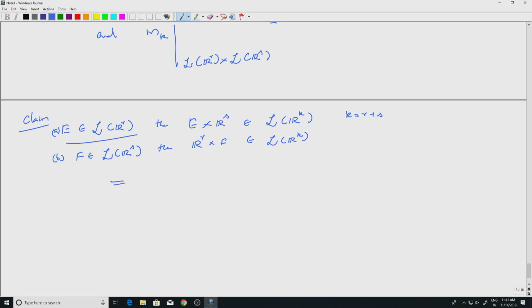So both imply, if I intersect, E cross F will be in L of R^k. So that means measurable rectangles are inside L of R^k. So the sigma algebra generated by E cross F, that is the product sigma algebra L(R^r) cross L(R^s), will be contained in L of R^k, where k is the sum of r and s. That will do, right. So it's enough to show that A is true.